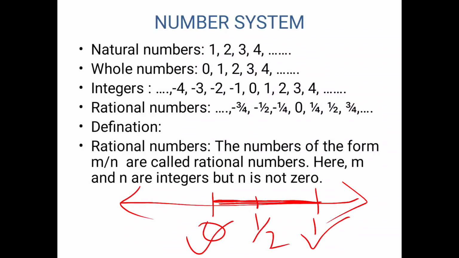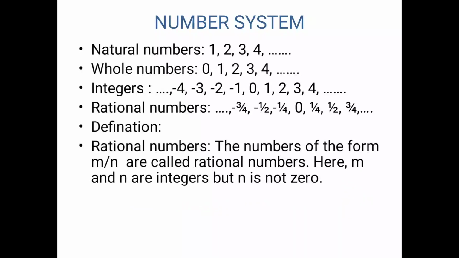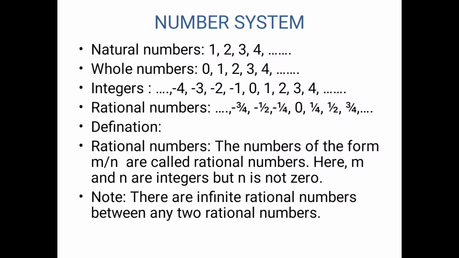So next, an important note: a question based on it can be asked in MCQ. There are infinite numbers of rational numbers between any two rational numbers. Now this can be asked in MCQ form, that how many rational numbers lie between two rational numbers.